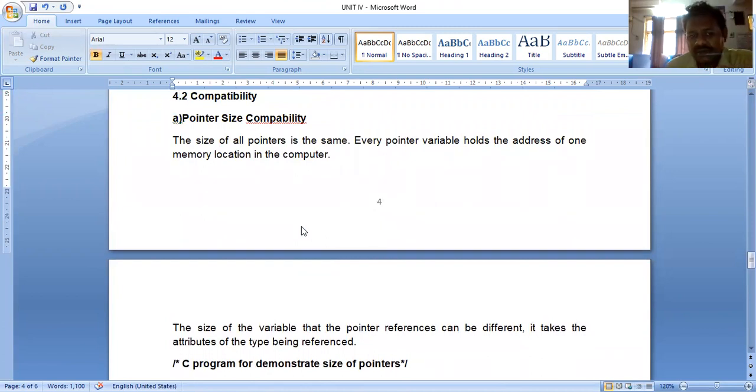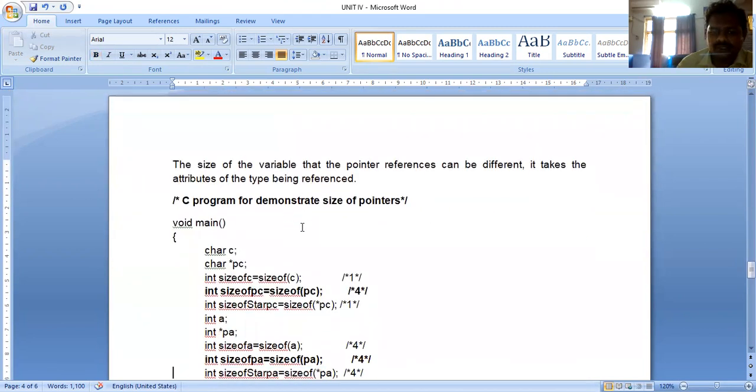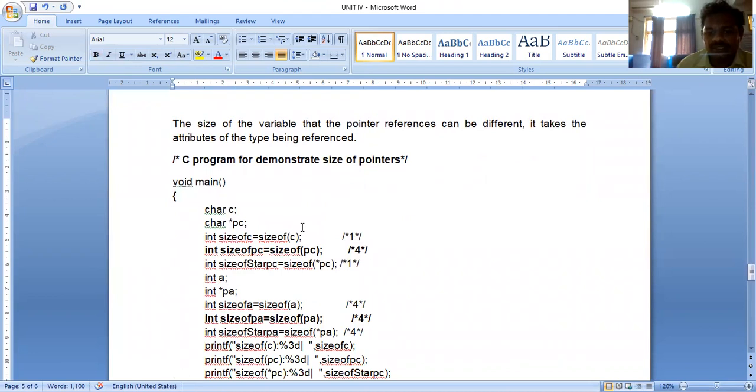What is pointer size compatibility? The size of all pointers is the same. What are all the pointers here? Character pointer, integer pointer, double pointer, floating pointer. Every pointer has the same memory. In the program, here I am giving: int size of pc equals sizeof(pc), int size of p equals sizeof(p). These two lines give the same memory, 4 bytes. You can put double also. So all pointer types share the same memory size.